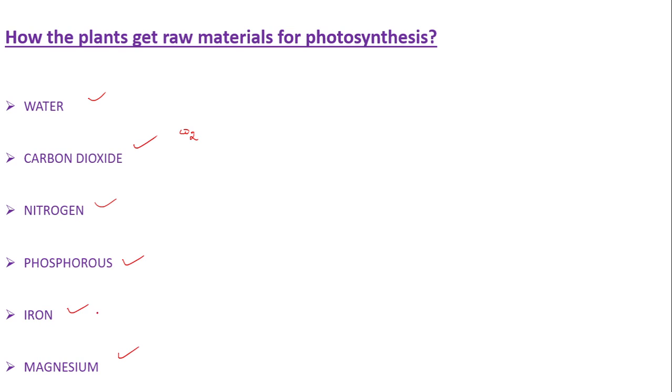Phosphorus, iron and magnesium are supplied from the soil, whereas nitrogen is absorbed in the form of nitrates or nitrites. Or sometimes there are certain bacteria present in the soil. Which bacteria? Nitrogen fixing bacteria, which are present in the soil.